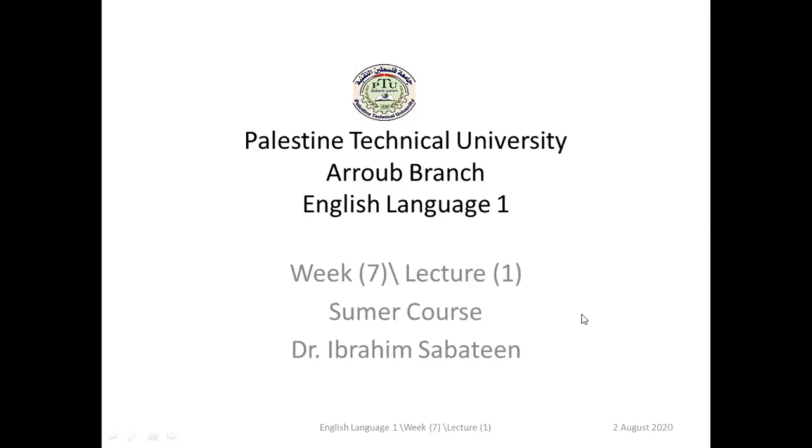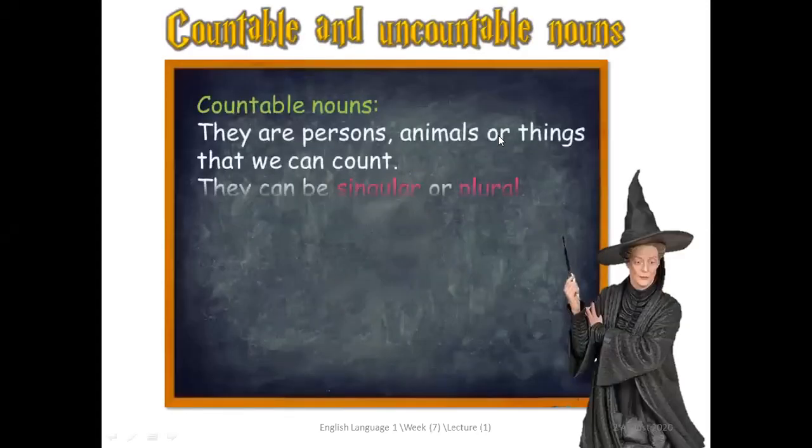Today we are going to continue our lectures. This is week 7, lecture 1. Today we are going to talk about something else rather than the textbook. شيء مختلف عن textbook. Okay. This is a document material. We are going to talk about countable and uncountable nouns. Then we are going to talk about there is and there are. So look here, what do we mean by countable and uncountable?